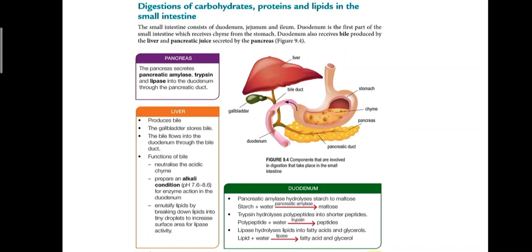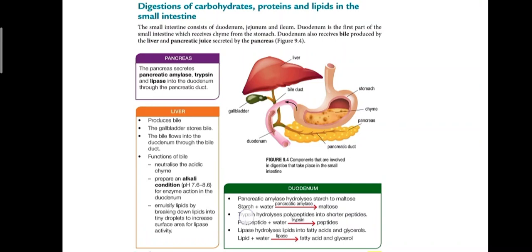Okay, and then duodenum here, pancreatic amylase. Okay, pancreatic amylase, this is the amylase produced by the pancreas, will hydrolyze starch into maltose here.